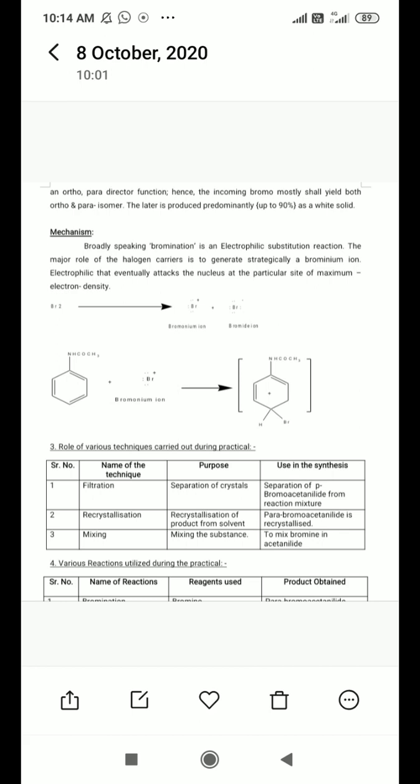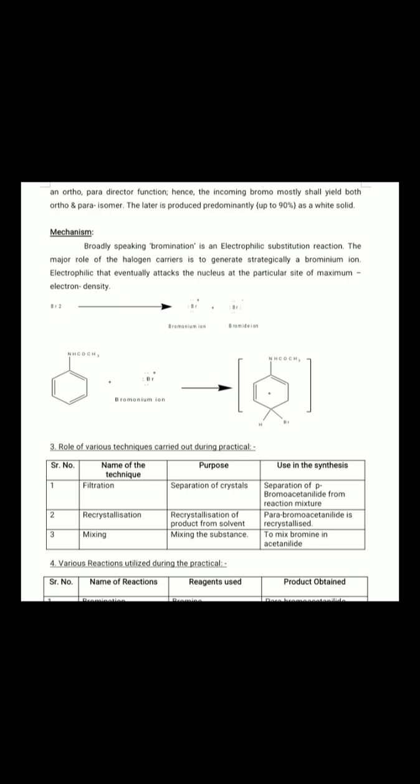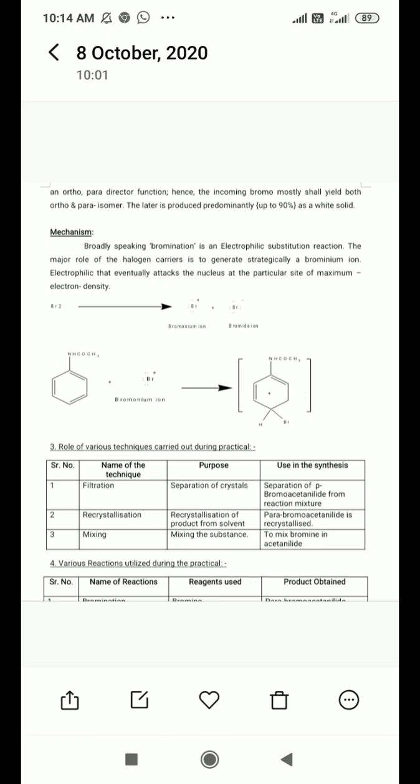Now, what mechanism does it undergo? You might be aware that it undergoes electrophilic substitution reaction, as we saw with benzene in different reactions. Why do they undergo electrophilic substitution reaction? What is the logic behind it? When electrophilic substitution occurs, what is the requirement? Here, acetanilide is nothing but a benzene ring attached with an NHCOCH3 group. This benzene ring has a pi cloud, an electron-rich cloud.